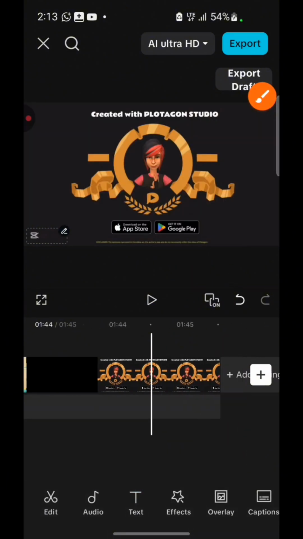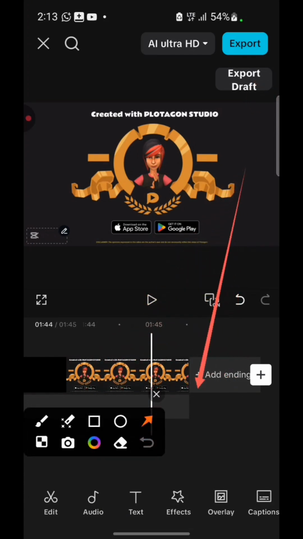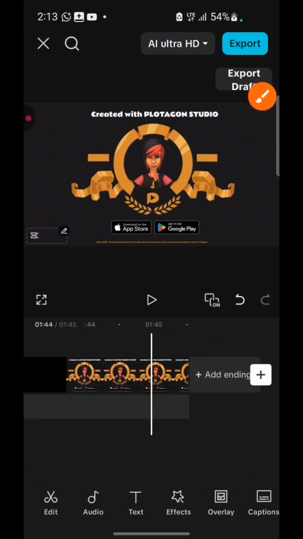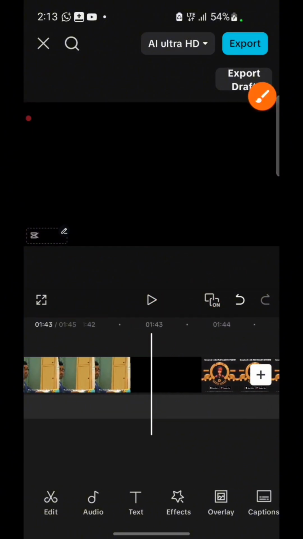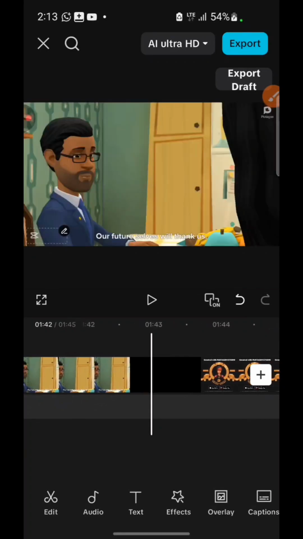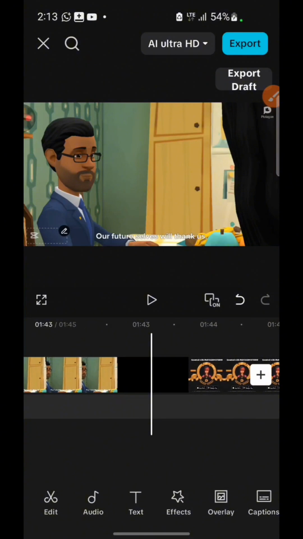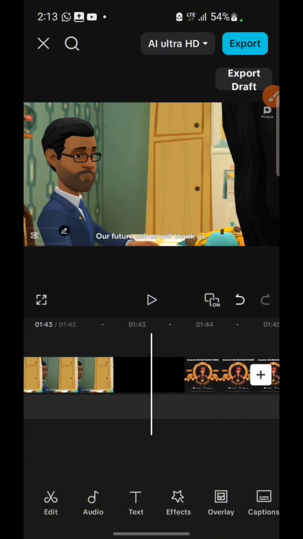So that is gone. Now what you are going to do is use your finger and scroll to the part where the Plotagon watermark begins. Just scroll to see the end part of the watermark. So it's around here, around this point here. Just make sure you get it right. All right, this was where the whole thing started.